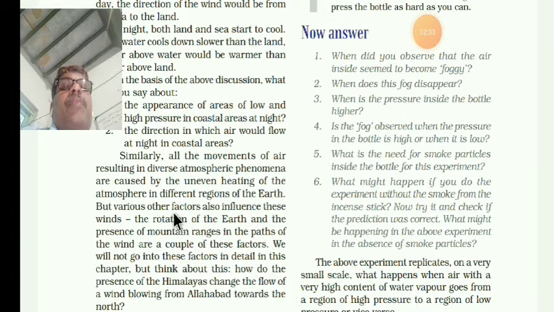One is the rotation of the earth, and another reason is the presence of mountain ranges. So all these will be reasons for this type of uneven heating of the atmosphere in different regions, and similarly all the movements resulting in the diverse atmospheric phenomena are caused by this.